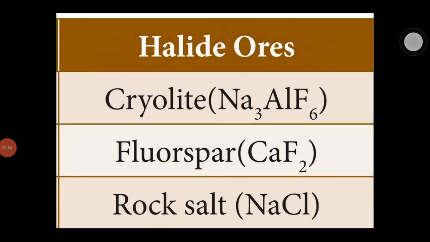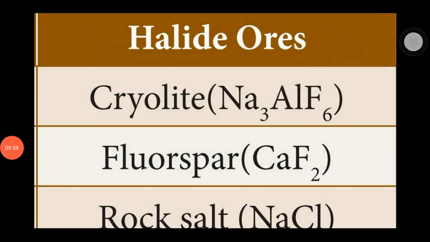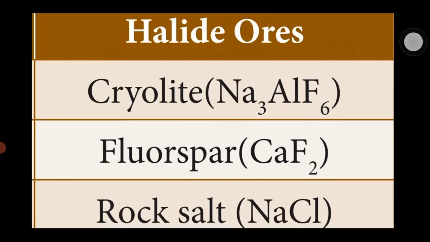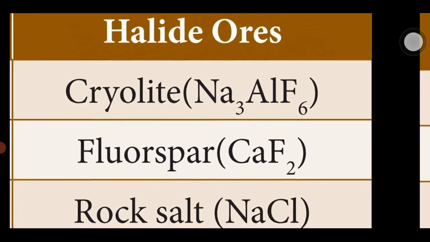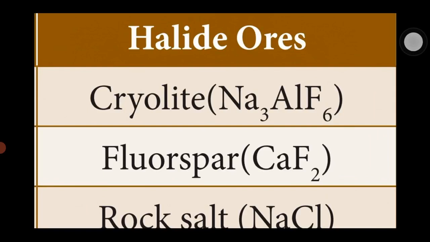Third one, halide ores. Halogen substances are present in which group? The 17th group. 17th group elements are called halogens. What are the halogens? Fluorine, chlorine, bromine, iodine. Ores with these substances are called halide ores. The first halide ore is cryolite, formula Na3AlF6. F is fluorine, one of the halogens.